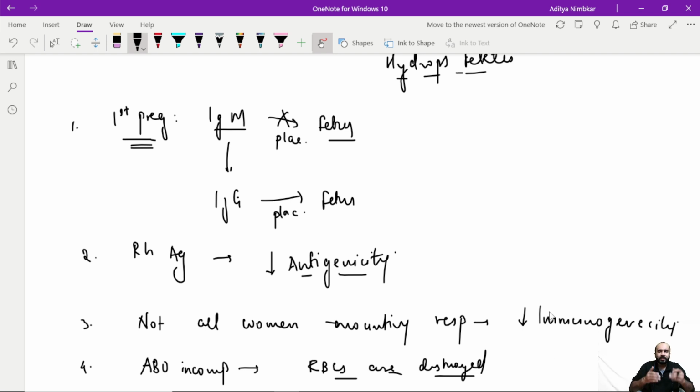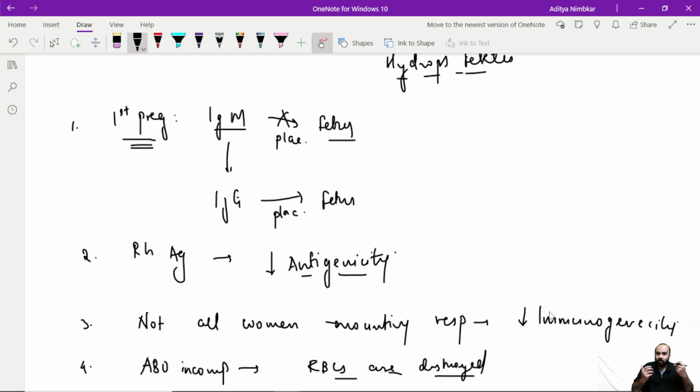So all these reasons, and also one more factor, that even if there is a passage of RH antigens, the amount of RH antigens or the amount of fetal blood cells that go into the mother usually is not that high to mount an adequate response. So the low quantity of RH antigens, or the fetal RBCs that are going to the mother, is also one of the reasons. But these are the four major reasons why we do not see RH negative pregnancies go into fetal anemia that often.